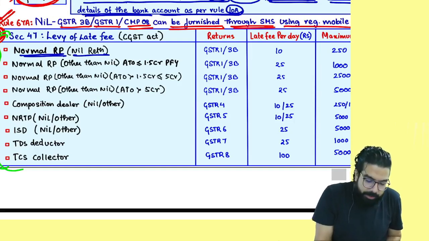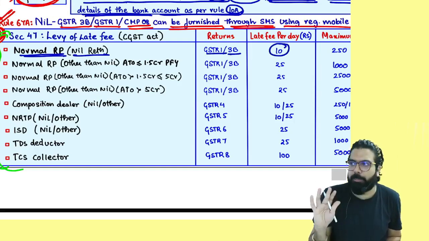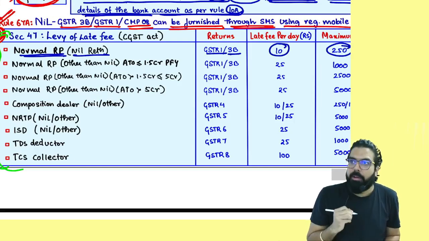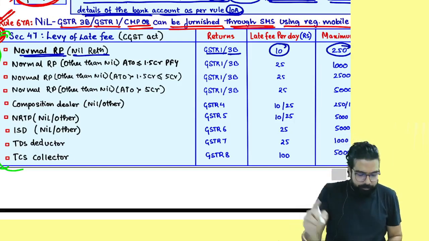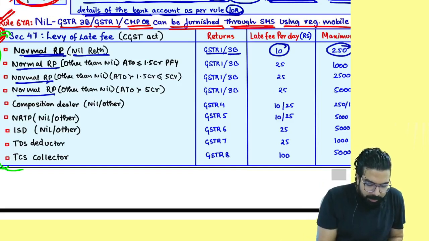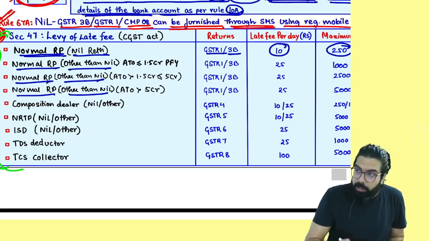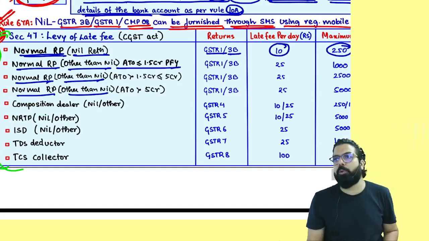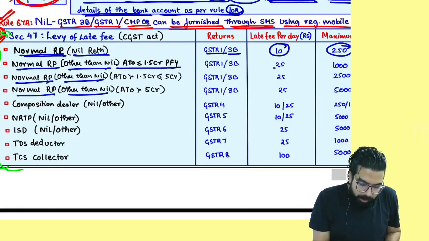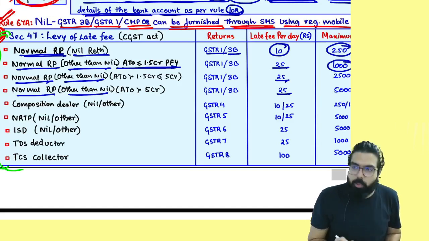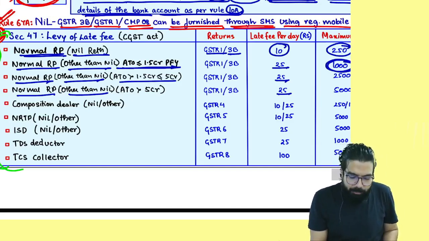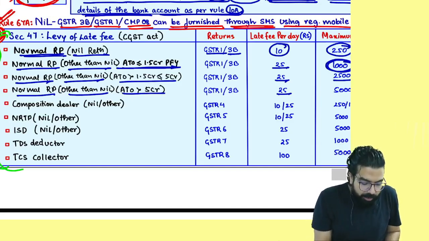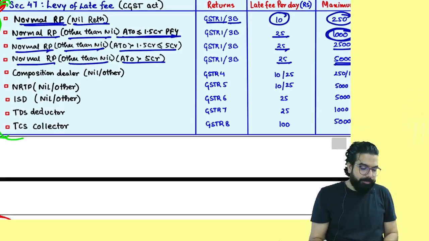Nil return, GSTR 1 or GSTR 3B, 10 rupees per day. Maximum can be 250. This is under CGST Act. Same amount payable under SGST Act. Normal registered person, other than nil return, you have to see the turnover. If turnover is up to 1.5 crore, 25, 20, this is okay. The difference is here. If turnover is up to 1.5 crore, the maximum is 1000 rupees. More than 1.5, up to 5 crore, 2500. More than 5 crore, 5000 rupees.